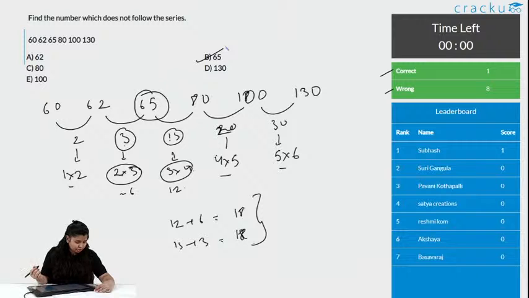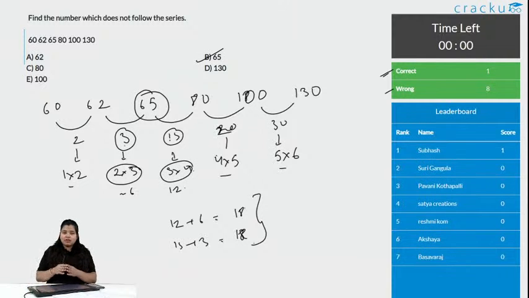How many number series questions are expected in the examination? Okay, Aryan, there are generally 5 questions from number series in the examination. They can be either the wrong number or the missing number. And 1 person got this correct, that is Shubhas, I guess. Now, let us go to the next question.